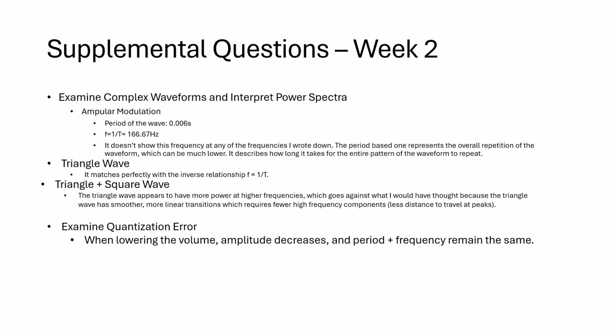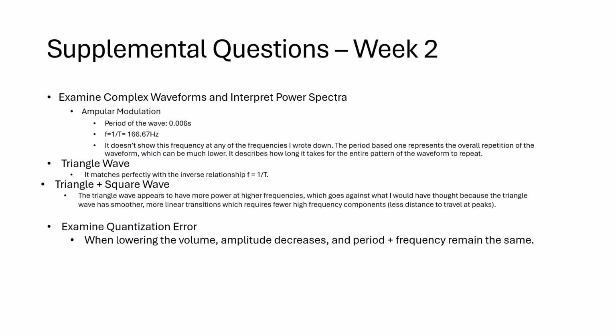So for week 2, for our supplemental questions, we examined complex waveforms and interpreted power spectra with amplitude modulation and a triangle wave, and we looked at a triangle and a square wave for this part. With amplitude modulation, we found the period of the wave and the frequency. We also did this for the triangle wave. For AM, it doesn't show this frequency at any of the frequencies I had written down.